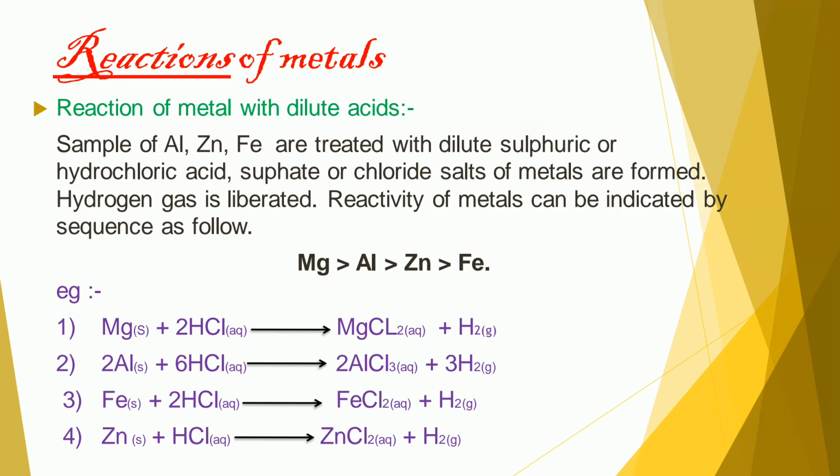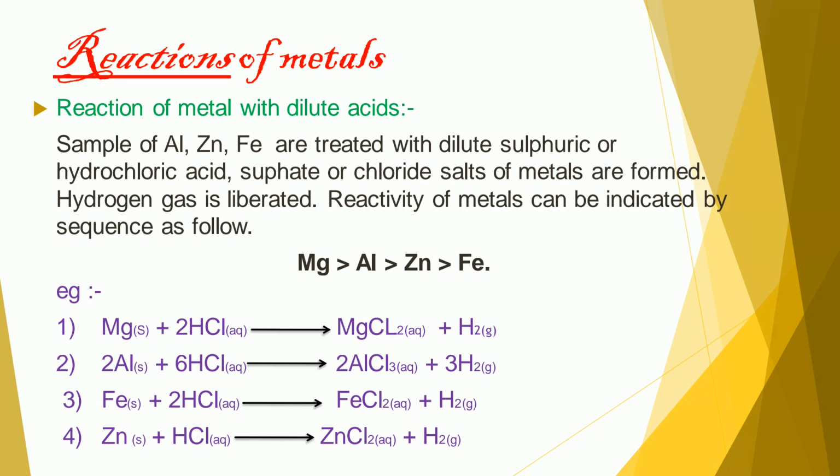For example, when magnesium reacts with 2 molecules of hydrochloric acid, it gives magnesium chloride and hydrogen gas is liberated. When 2 molecules of aluminium react with 6 molecules of hydrochloric acid, it gives 2 molecules of aluminium chloride and 3 molecules of hydrogen gas are liberated.